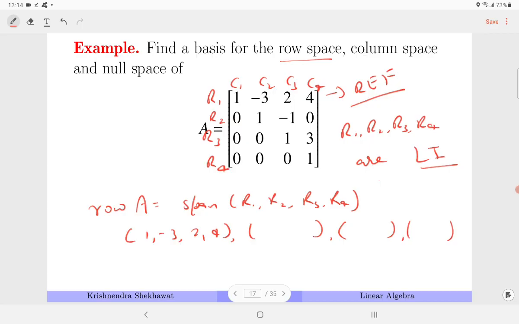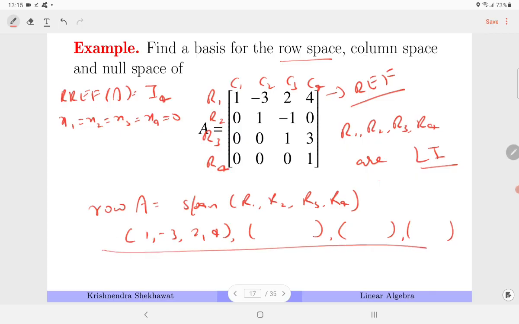The last one is the null space. If you solve this system, even if you compute RREF, then RREF of A is I4, the identity matrix. From there you will get x1, x2, x3, x4 are equal to 0. Since all of them are 0, and we have defined null space as all those x for which Ax is equal to 0, in this case the null space of A is the 0 vector.